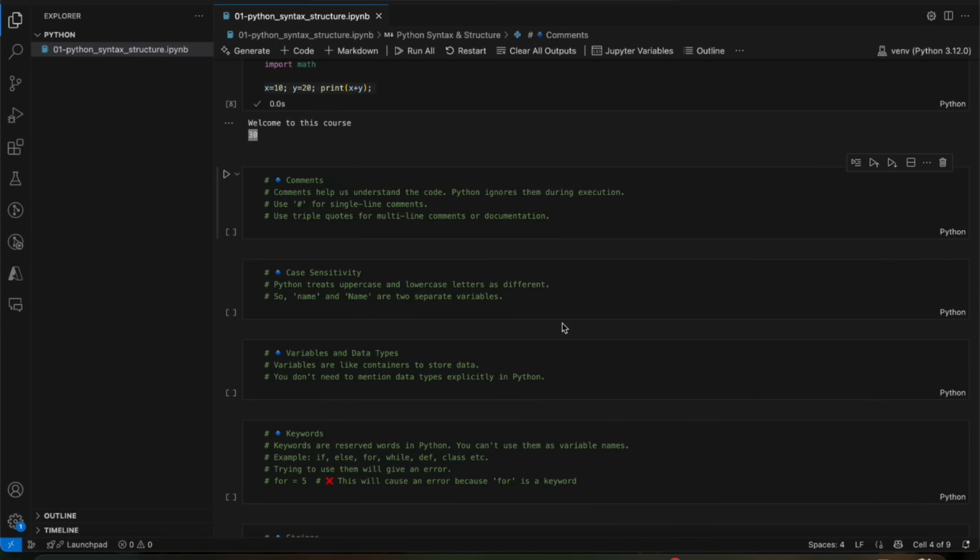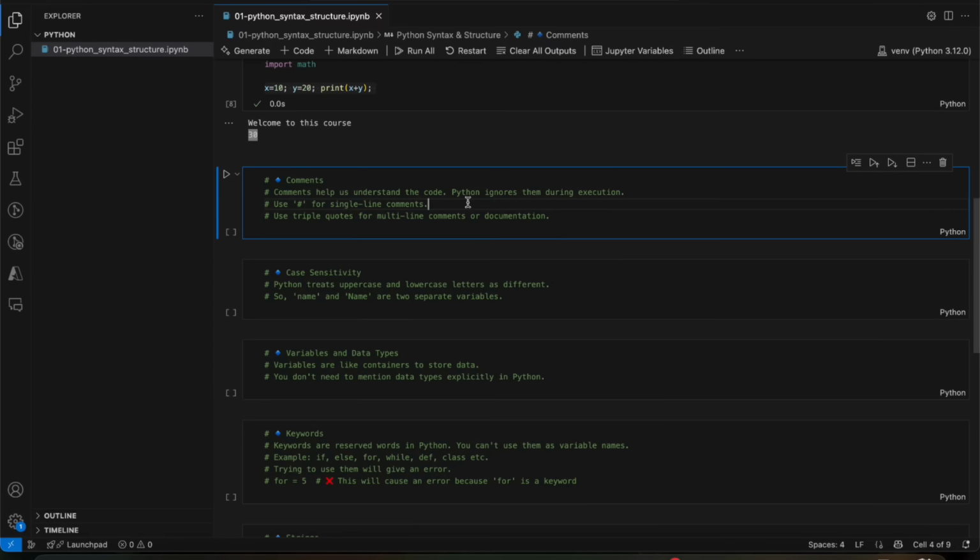Now we'll move to comments in Python. So in Python, comments are lines in your code that are not executed by the interpreter. They are meant for humans, not for the computer. We use comments basically to explain what your code does. It's just a documentation type of thing. It's like notes in your code. We leave notes or reminders.